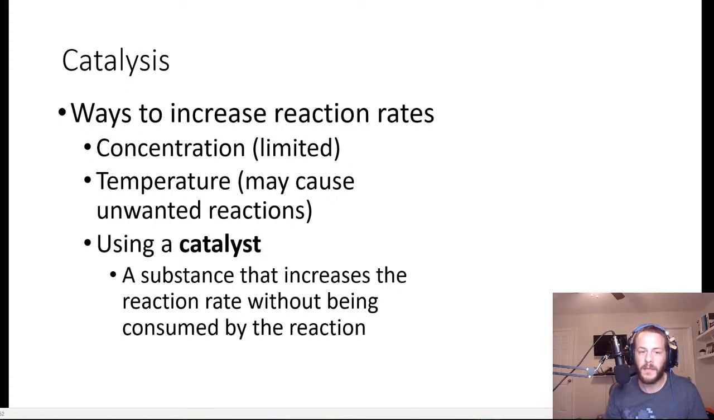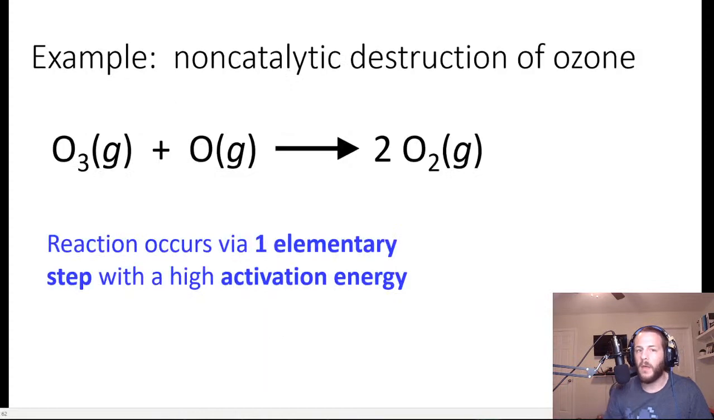So a catalyst is a substance that increases the rate of a chemical reaction without being consumed by the reaction. A substance that increases a reaction rate without being consumed by the reaction. So to explain how this works, let's consider a particular chemical reaction. The example that we're going to look at in this one is the non-catalytic destruction of ozone, whose chemical equation is shown right here.